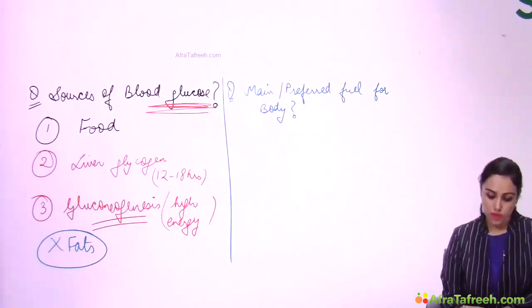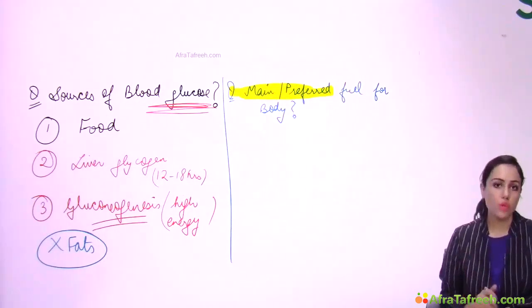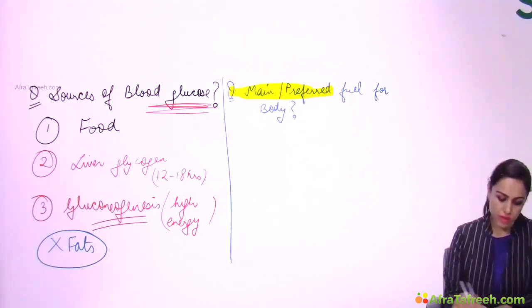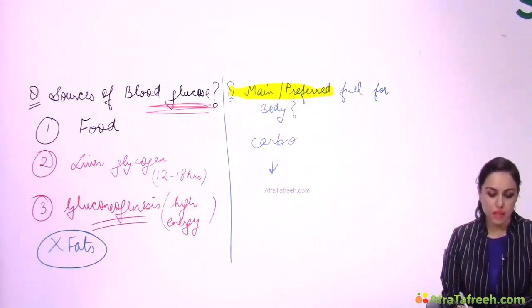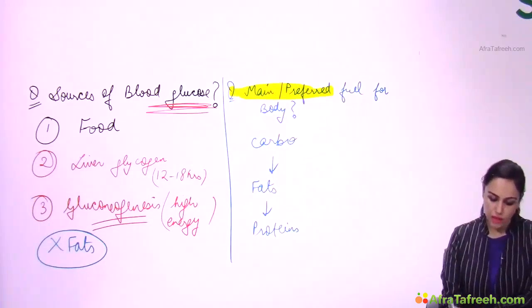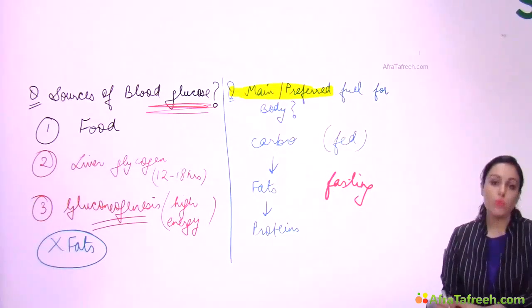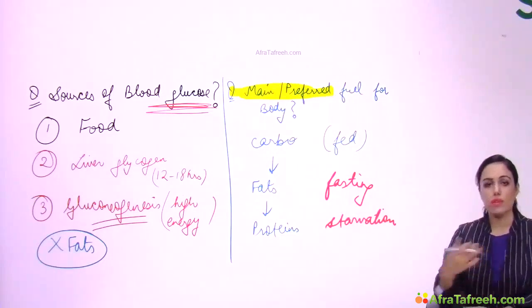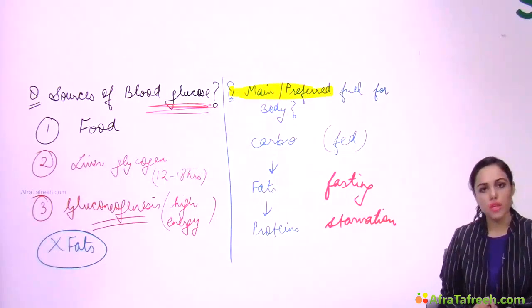Now see the second question. What is the main or preferred fuel for the body? First question was on glucose, and now the question is what is the main fuel for the body? So I will say main fuel for the body is carbohydrates. When carbohydrates are very less, then body will shift to fats. When fats are also finished, then body will shift to proteins and amino acids. So in fed state, carbohydrate is the main fuel. In fasting state, fats is the main fuel. But in starvation, body will start using proteins and amino acids. Once fats are finished, then body will start using proteins and amino acids. And in starvation, vital organs will be using ketone bodies, right?